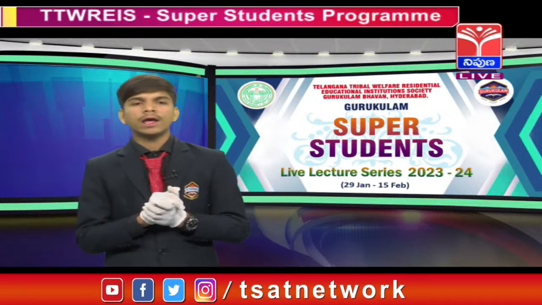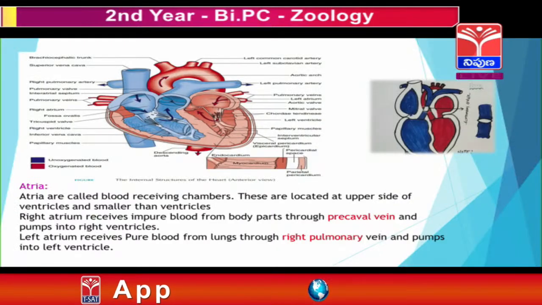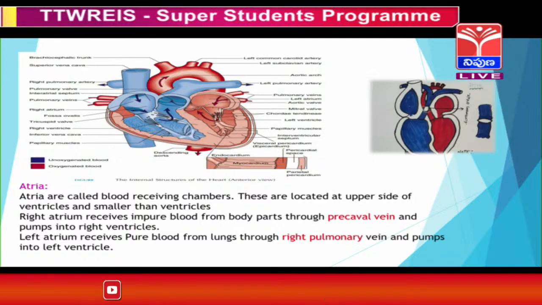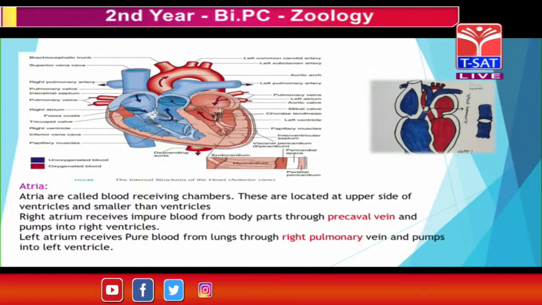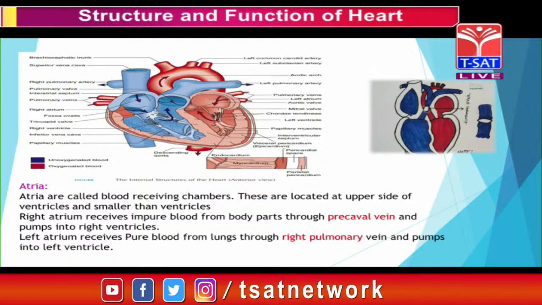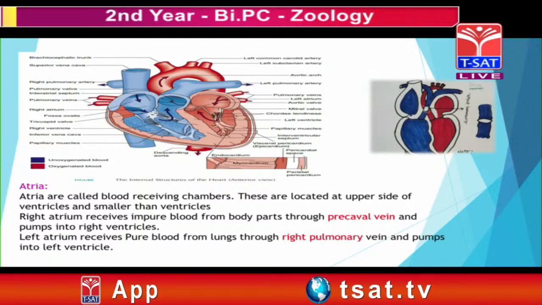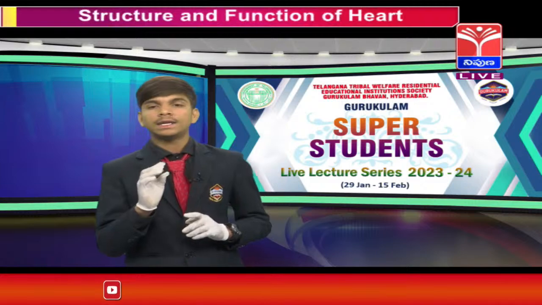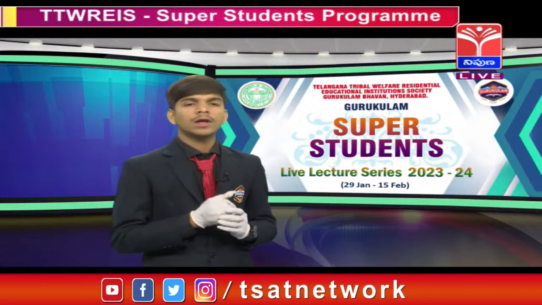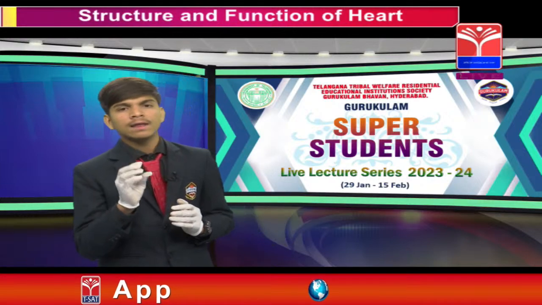Now we learn about the atria. Atria are the smaller chambers present above the ventricles, and they are also called blood receiving chambers. The precaval vein receives blood from the upper body parts like head, neck, hands, and the postcaval vein receives blood from the lower body parts like legs. The blood received by the precaval and postcaval veins is stored in the right atrium. Which blood is stored? Impure blood. Friends, here impure blood is indicated by blue color and it contains CO2.